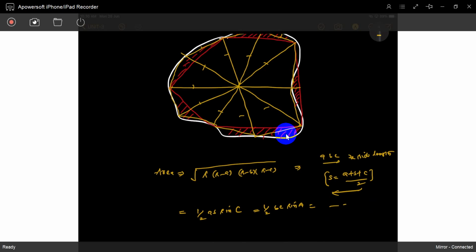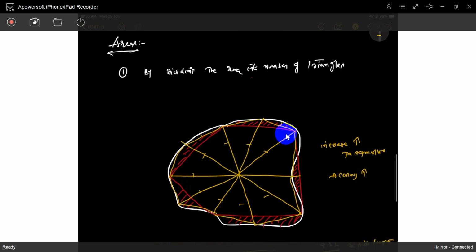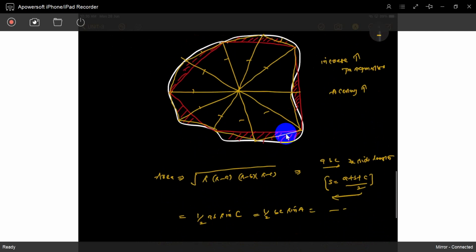If you increase the number of segments, accuracy will increase. You know it. No need to discuss it. So nothing more to discuss. Just take a triangle and find out the area. You already did the problems in the first surveying experiment. So find out the area.